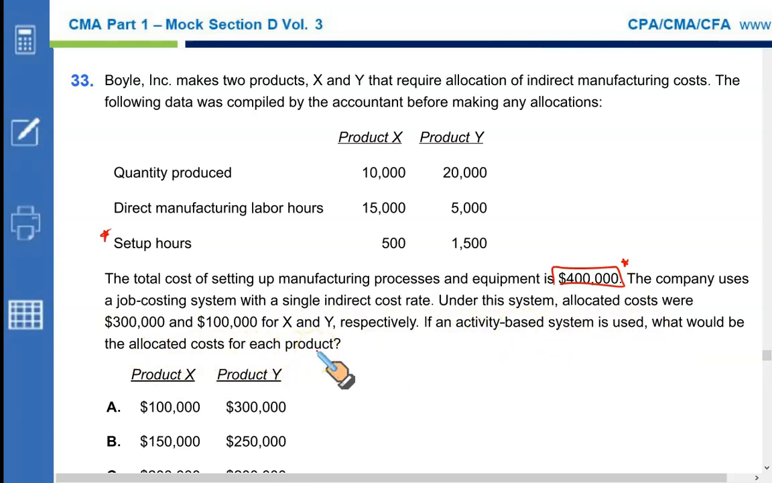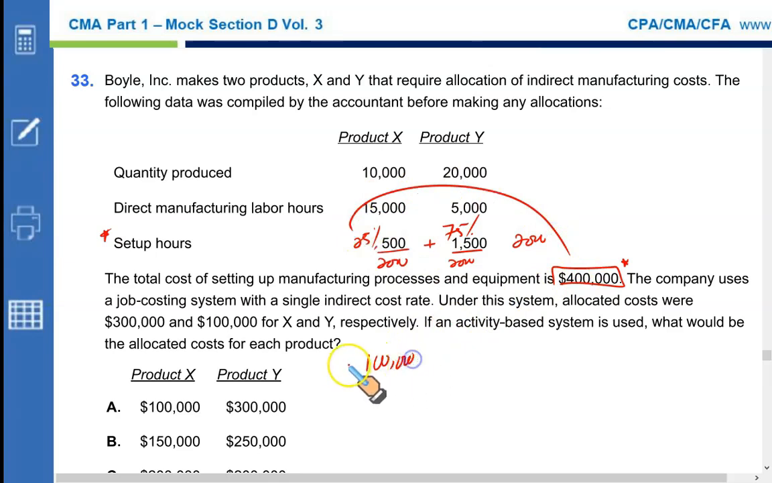Now, there are a total of 2,000 setup hours, 500 by 2,000 and 1,500 by 2,000, representing 25% and 75% of your setup time. So take 25% of $400,000, that will give you $100,000 to be allocated on product X, and 75% of 400,000 is going to be $300,000 for product Y. So this is going to be a straightforward option A.